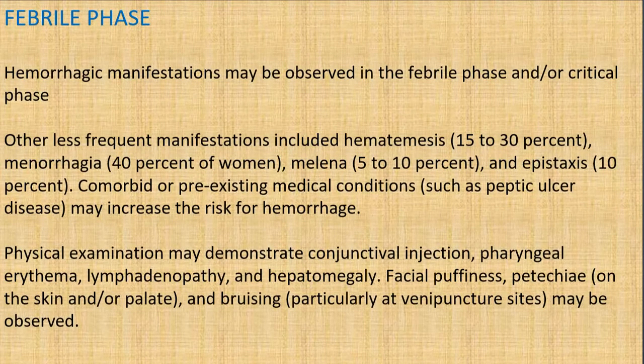And the hemorrhagic manifestations can also be observed in the febrile phase, but mostly they are in the critical phase. Other less frequent manifestations include hematemesis, menorrhagia, melena, epistaxis, and comorbid or pre-existing medical conditions such as peptic ulcer disease may increase the risk of hemorrhage. The physical examination demonstrates conjunctival injection, pharyngeal erythema, lymphadenopathy, and hepatomegaly. There is also facial puffiness and petechiae on the skin or palate, and bruising, particularly at the venipuncture sites, may be observed.